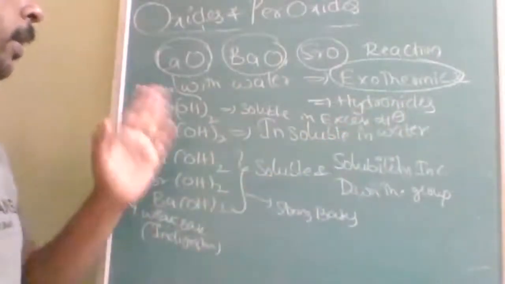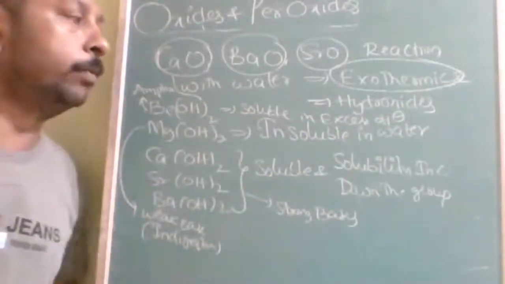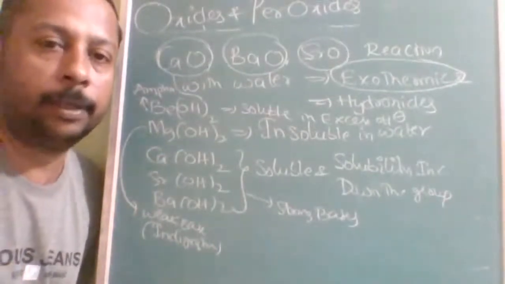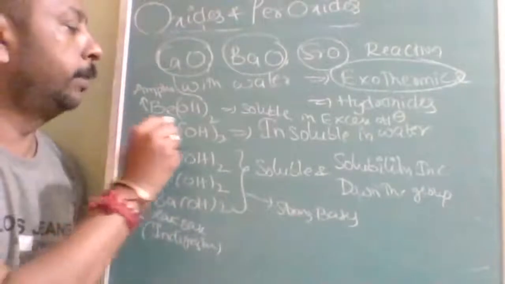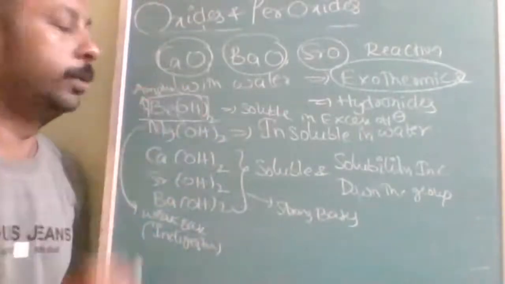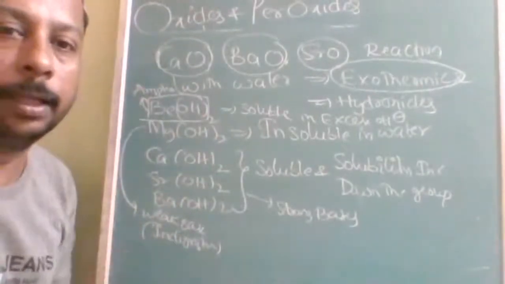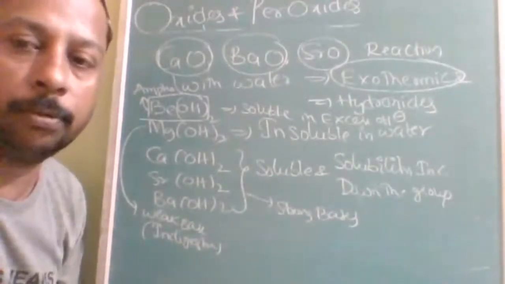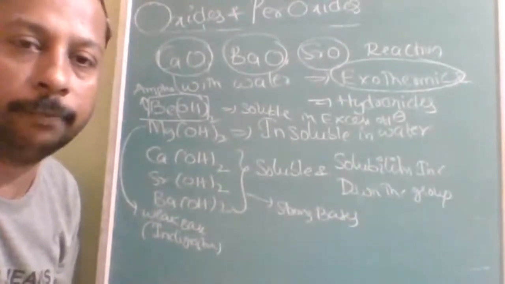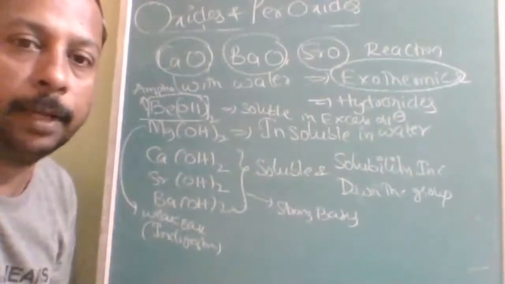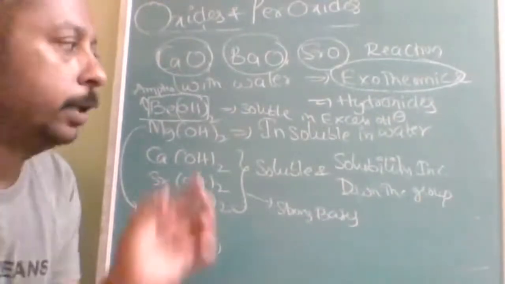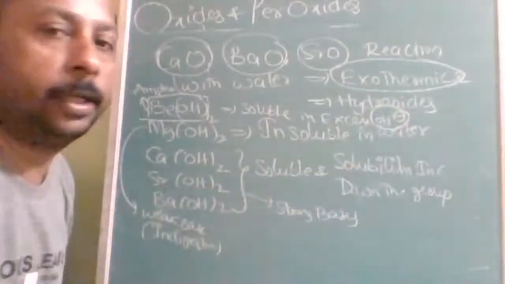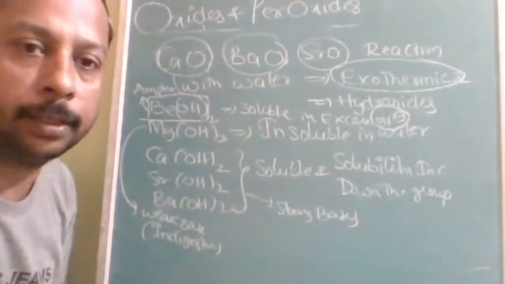Now their properties, and after reaction, what they are going to form? Hydroxide. The remaining reactions with water are not that fast and exothermic, but beryllium hydroxide, first let us see about it. Beryllium hydroxide is amphoteric in nature. The only hydroxide which is amphoteric is beryllium hydroxide. It is soluble only when the given solution contains excess OH minus.